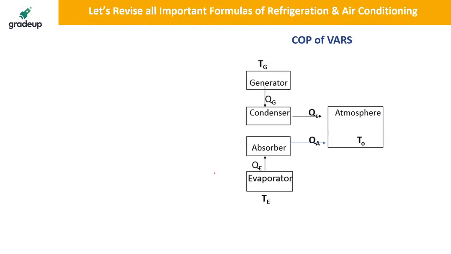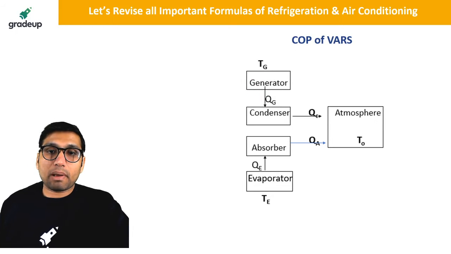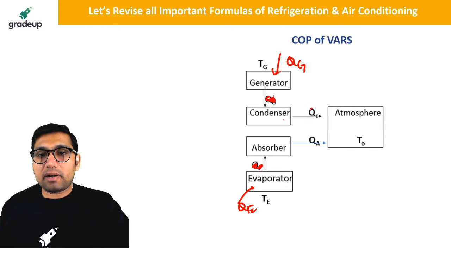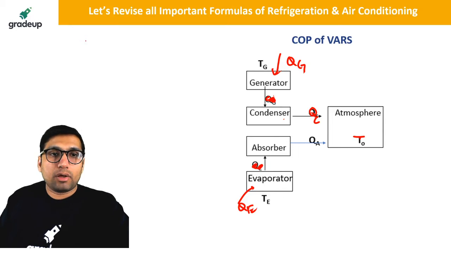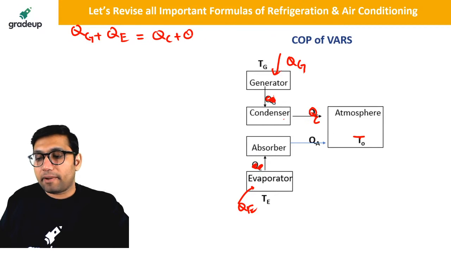Okay. So if you have to find the COP of a vapor absorption system, you have to remember that in the generator heat is supplied, in the evaporator heat is supplied, and the condenser and absorber will be rejecting their heat to the surroundings, to the atmosphere. So if you apply the energy balance, the heat supplied, Qg plus Qe, will be equal to the heat rejected, which is Qc plus Qa.